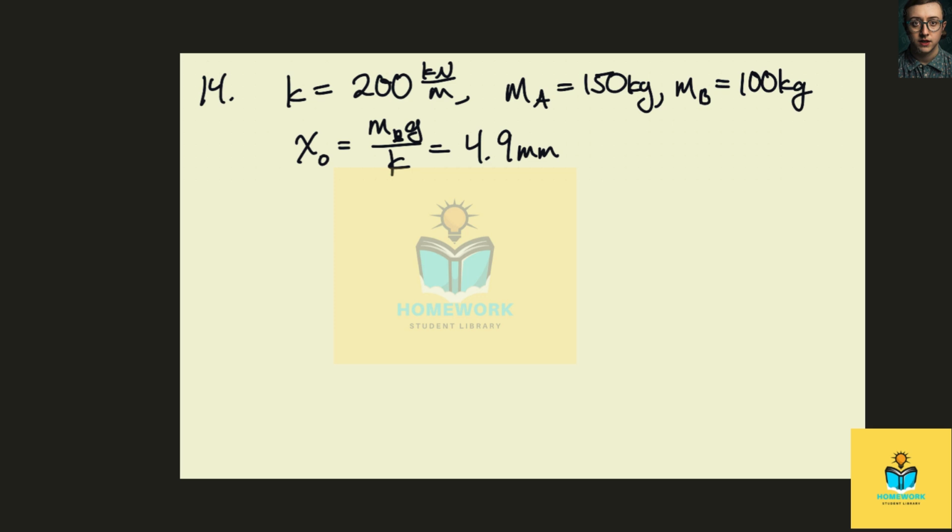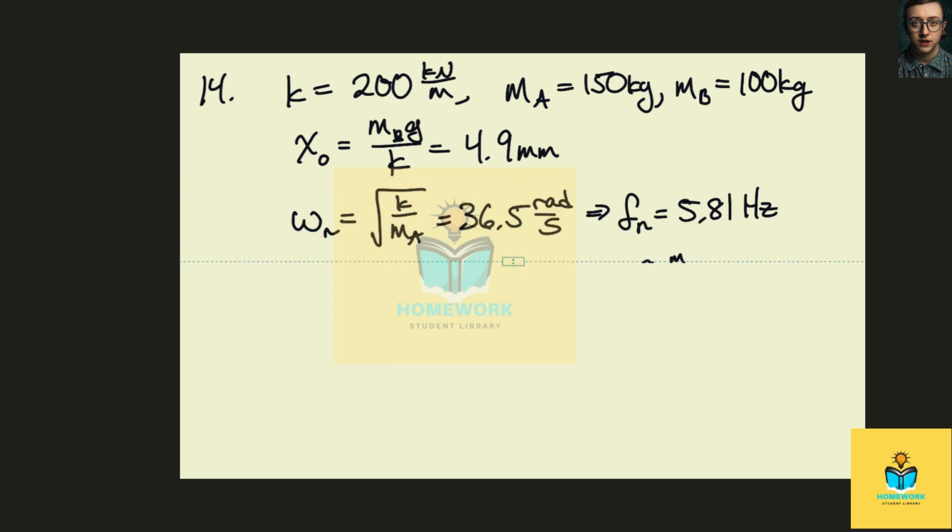Kx0 equals the weight, so the initial displacement is the additional weight, the weight of the steel scrap, divided by the spring constant, and it is 4.9 millimeters.